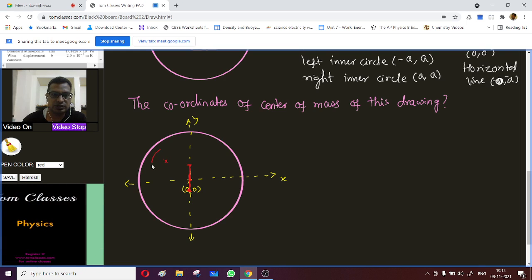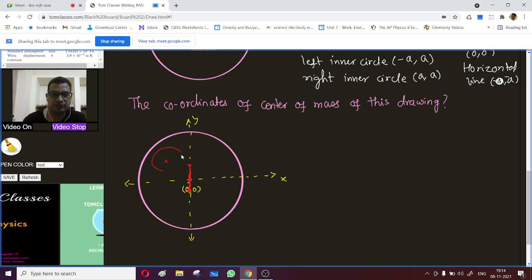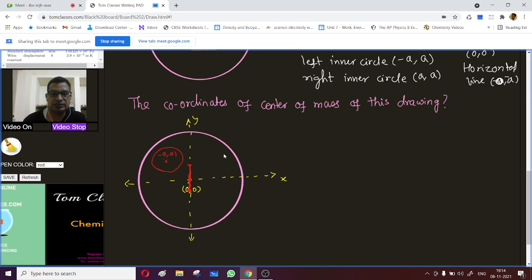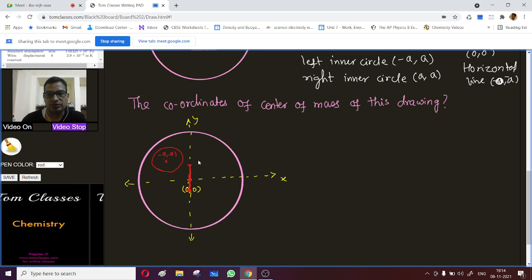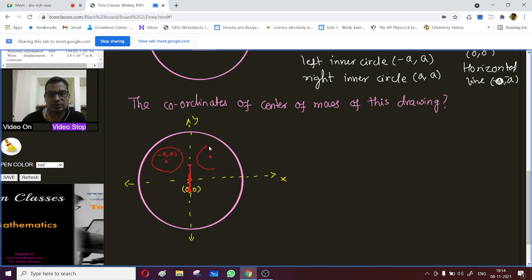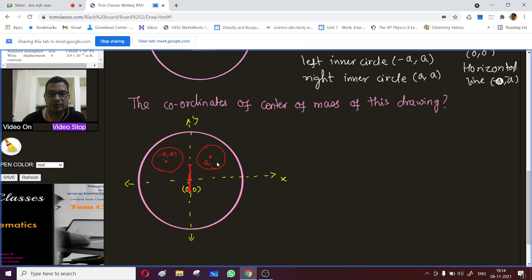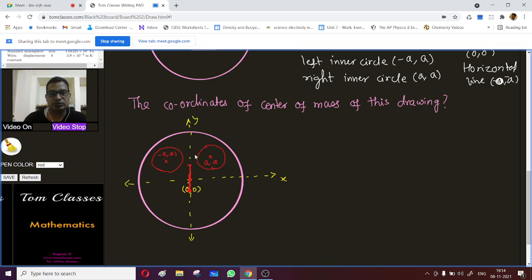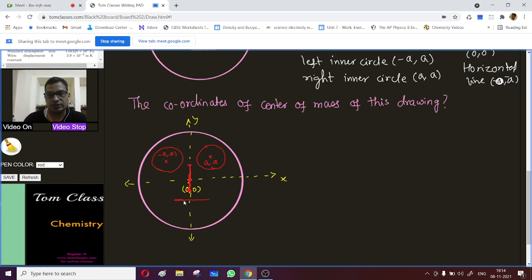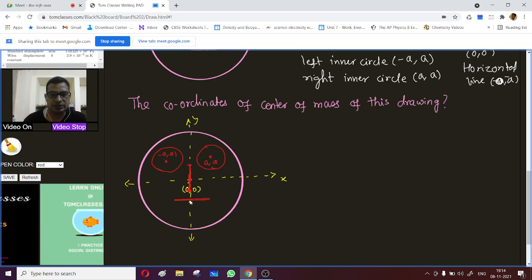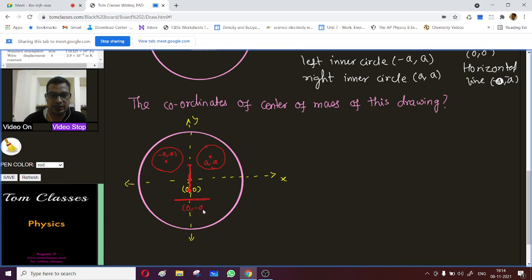Here is that circle, minus a comma a. Here is another circle, whose center is a comma a. Then at a distance here, the center of mass is 0 comma minus a, the horizontal line.